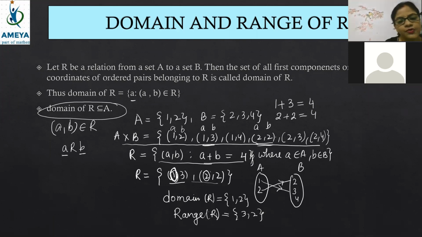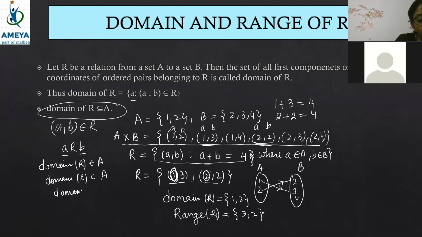They will give you 4 options. They will say that domain of R is a subset of A. Domain of R belongs to A. The 4 options will be like this. Domain of R belongs to A. Domain of R is a proper set of A. Domain of R is a subset of A. Domain of R is equal to A.